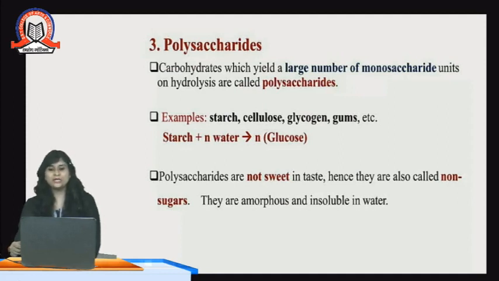Polysaccharides are not sweet in taste, hence they are also called non-sugars. They are amorphous and insoluble in water. So this is the characteristic of polysaccharides, that they are not sweet in taste. As we have seen in disaccharides and monosaccharides, glucose was there. So glucose generally tastes sweet. Fructose and glucose are the compounds which are sweet in taste. But polysaccharides are not at all sweet in taste. That's why they are also known as non-sugars. And they are insoluble in water.